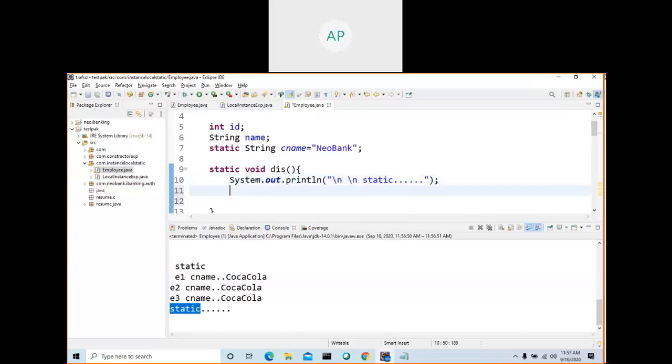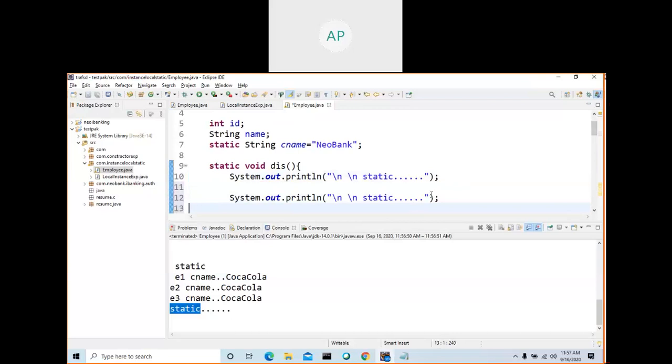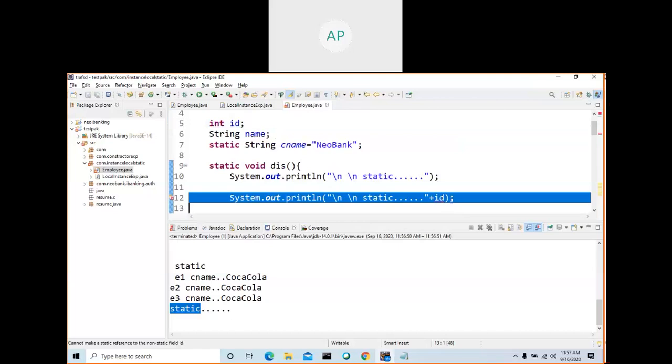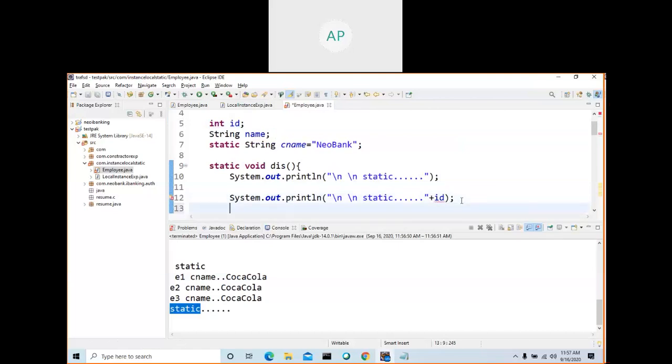See, inside a static method you cannot access a non-static variable. Ctrl C, Ctrl V. Shall we try to access the variable ID? You are getting an error: cannot make a static reference to a non-static field ID. If this is static, then you can access it. See, the error went. So from a static method, you can access only static variables.